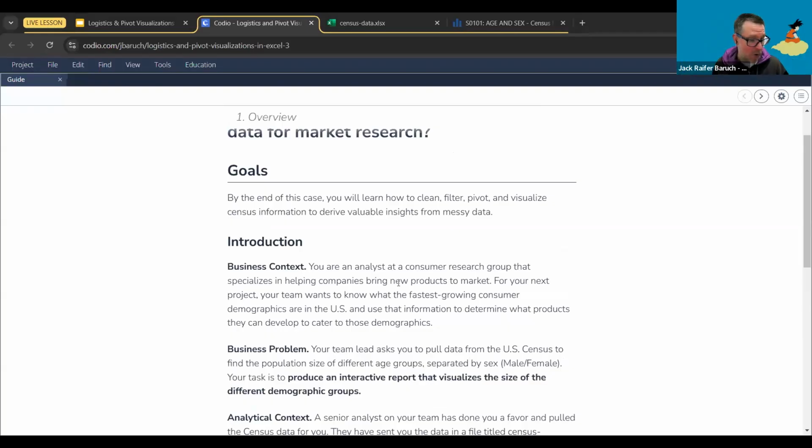So today we are going to be using census data. And the census data in particular is very important for market research. Why? Because when we want to do market research, we want to know how many people there are of particular age groups, particular genders, etc., so that we can better decide how to promote our products. Now, in particular today, and this is going to be the goal for the day, is learning how to clean data, how to filter data, how to make some pivot visualization, how to make some pivot tables, and how to visualize some of these census data.